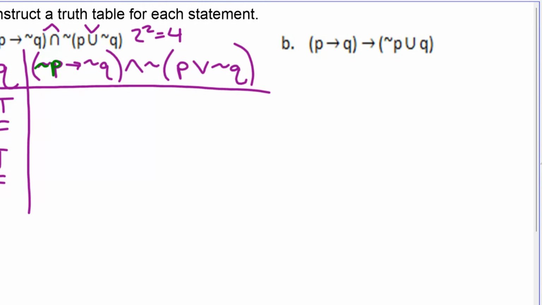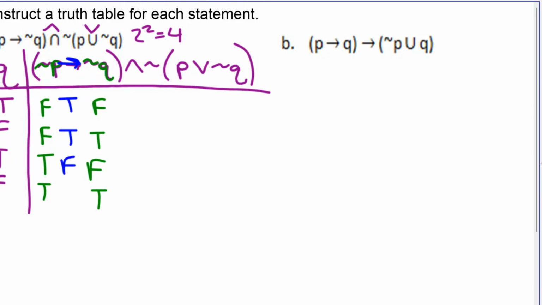Not P, we're just going to negate the P column. That's going to be false, false, true, true. Not Q, we're going to negate the Q column. False, true, false, true. And then we can do the conditional. False implies false is true. False implies true is true. True implies false is false. That's the only way it's going to be false. True implies true is true.